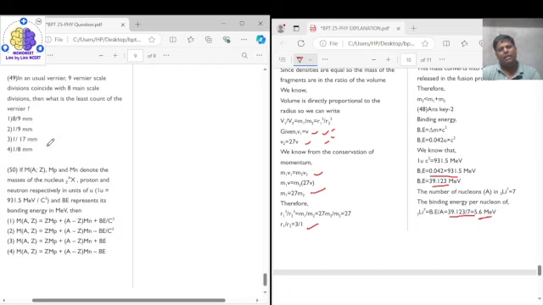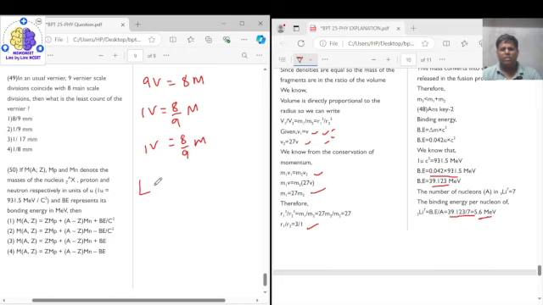Coming to question number 49, in a Vernier scale, 9 Vernier scale divisions coincide with 8 main scale divisions, then what is the least count? Again the same method. 9 Vernier scale divisions is equal to 8 main scale divisions. So 1 Vernier scale division is equal to 8 by 9 main scale division. We don't know the value of the main scale division, it is not given over here.